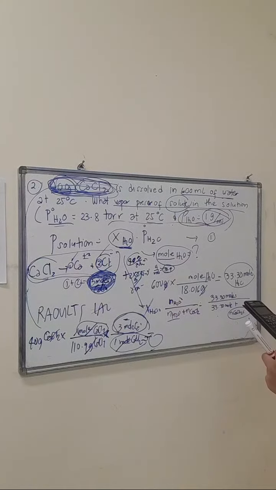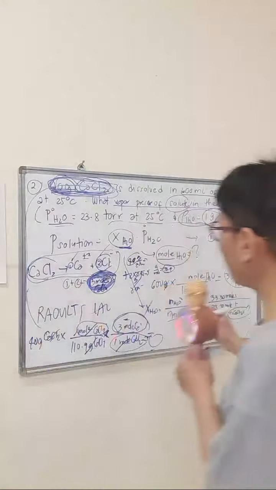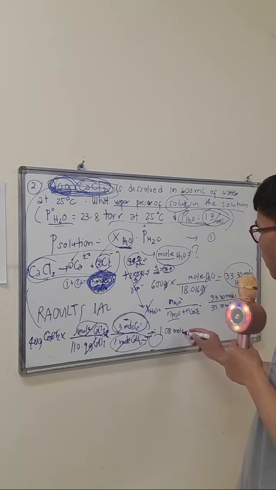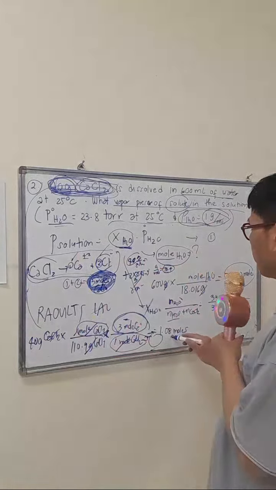So 40 times 3 divided by 110.9. So it's gonna be 1.08 moles ions, okay, of calcium chloride.